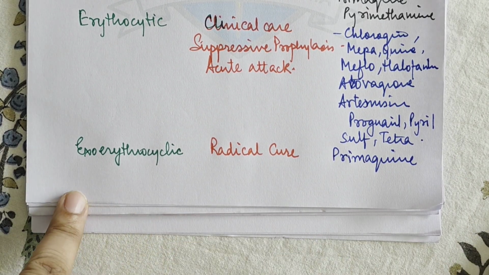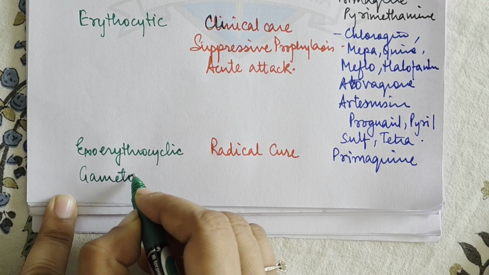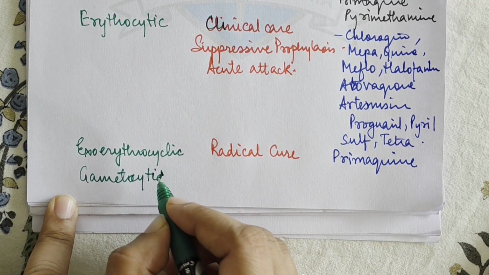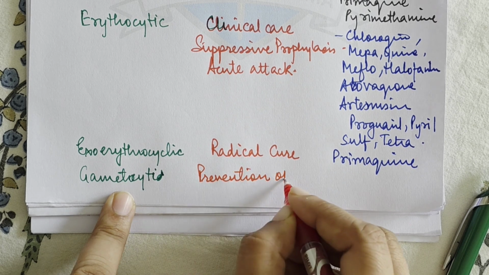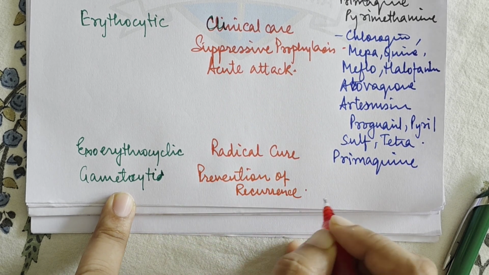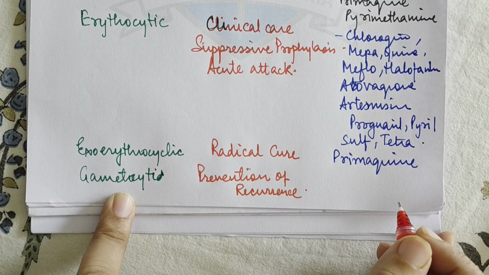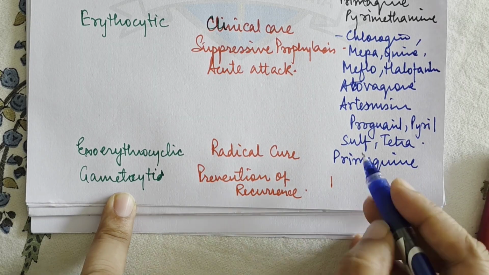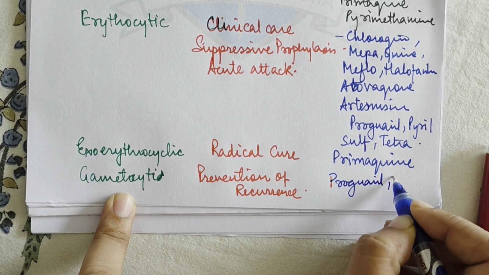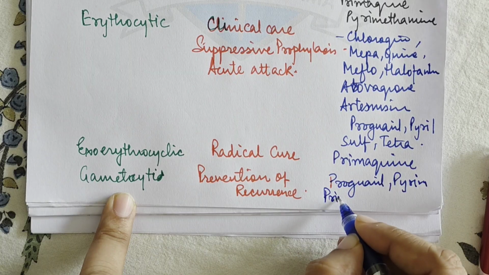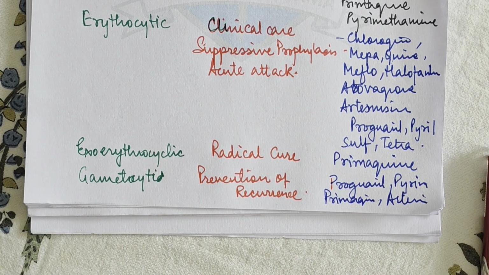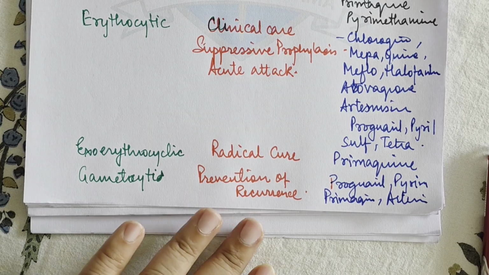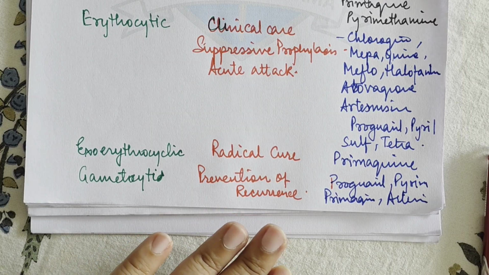And the last is gametocyte. If we are killing them, so what is this? We are actually doing prevention of recurrence. So it will not happen again and again. And what are the drugs which are used here? The drugs which are effective are proguanil, pyrimethamine, primaquine, and artemisinin. Okay, so these are the drugs which basically help in the killing of gametes of vivax and falciparum.